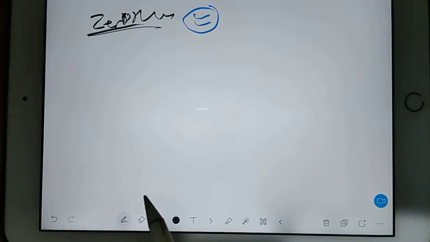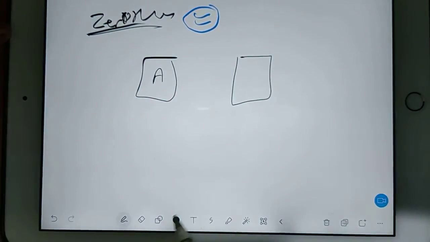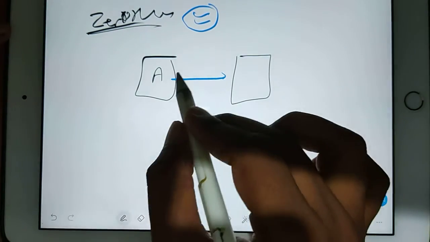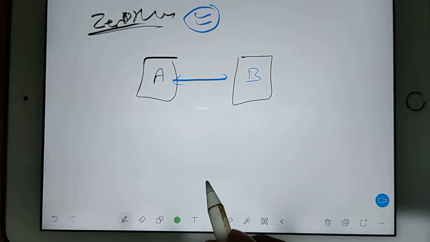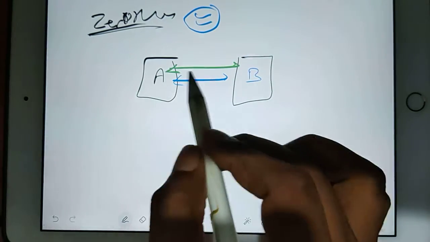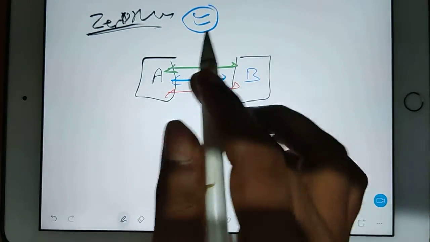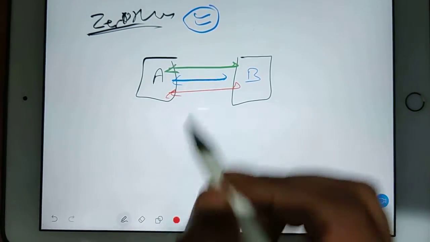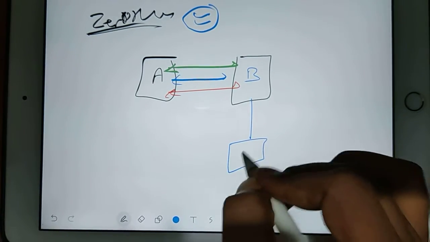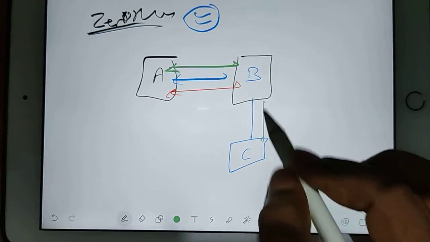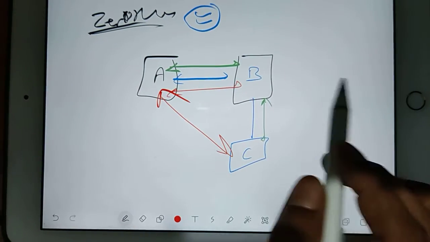What does it mean? Suppose you have any object A and you have any object B. Suppose A and B, they are in thermal equilibrium. In the last class we discussed what is thermal equilibrium: there is no temperature change. So because there is no temperature change, they are in thermal equilibrium. And suppose there is another object C, and B and C, they are in thermal equilibrium. So automatically A and C will also be in thermal equilibrium.